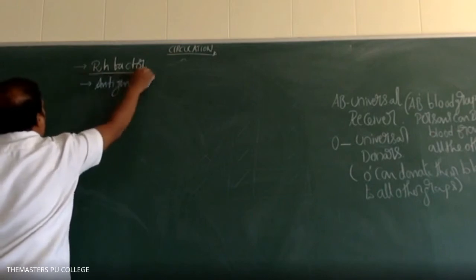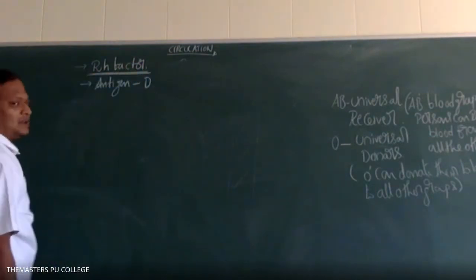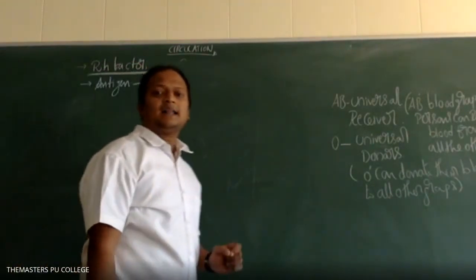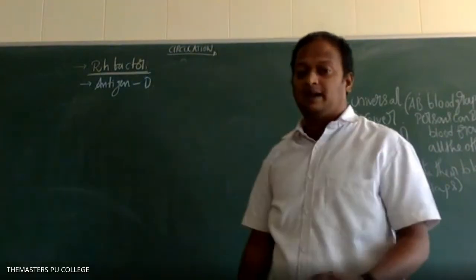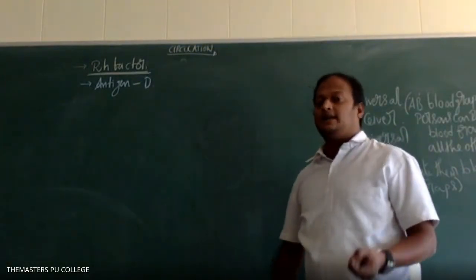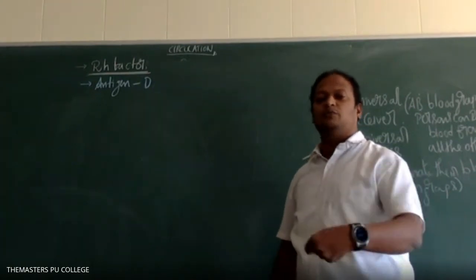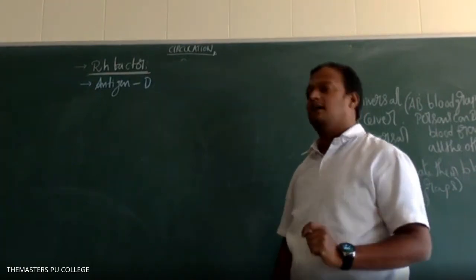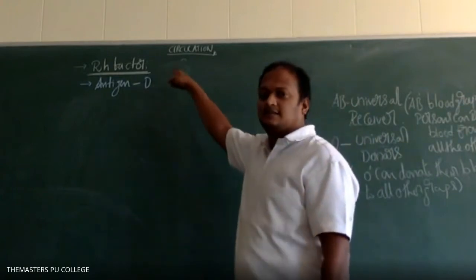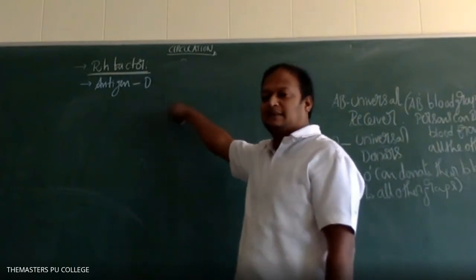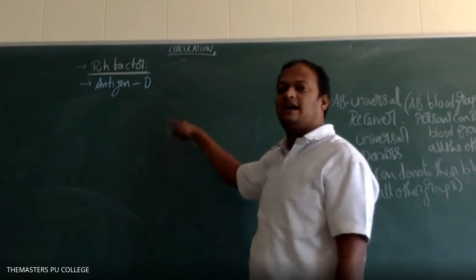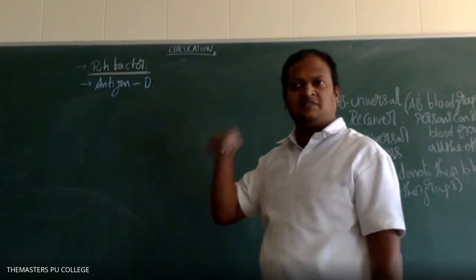RH factor is not another blood group, but in the A blood group only, the O blood group only, the B blood group only, AB blood group only, some of the persons have antigen D and some of the persons do not have antigen D on the surface of RBC.